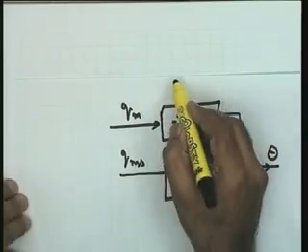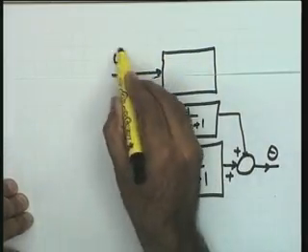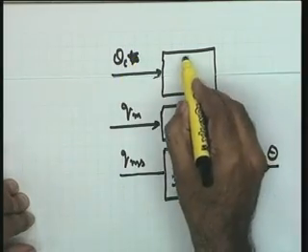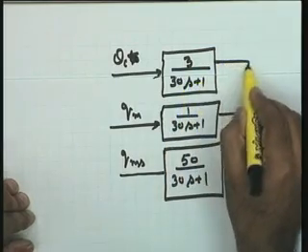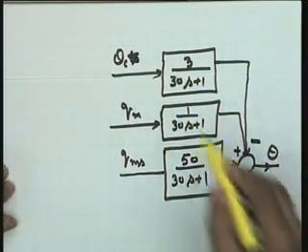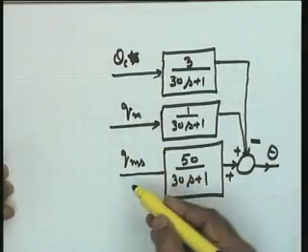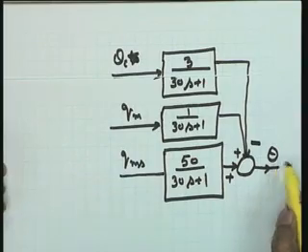The transfer function to the third input, which is theta i, has been determined to be 3 over 30s plus 1, and this is the total transfer function as far as the process is concerned. 3 inputs, 2 disturbances and 1 manipulatable input, and 1 output, that is theta.